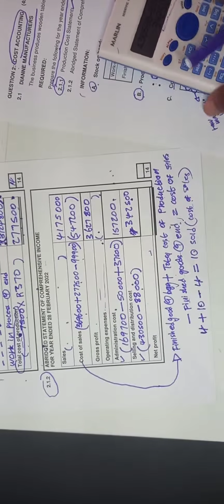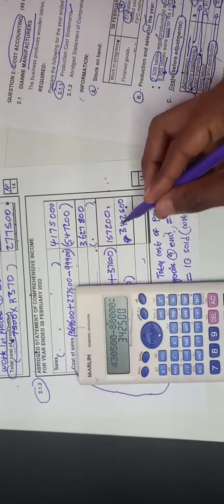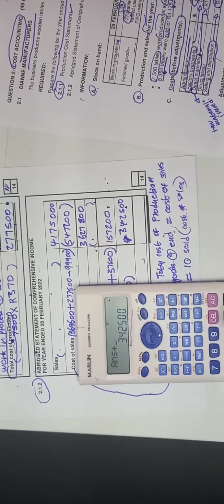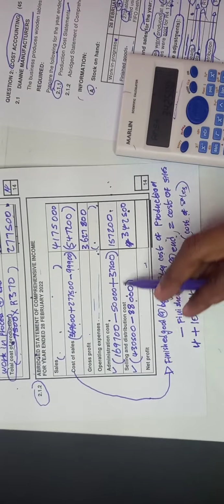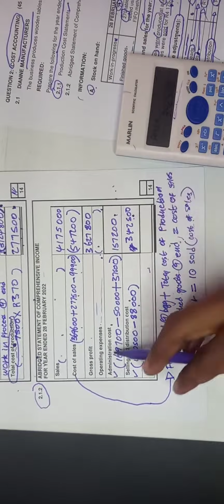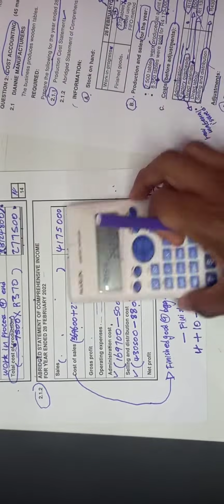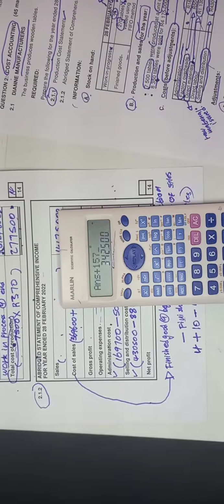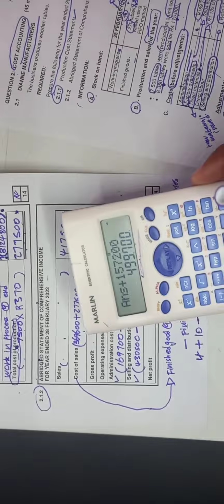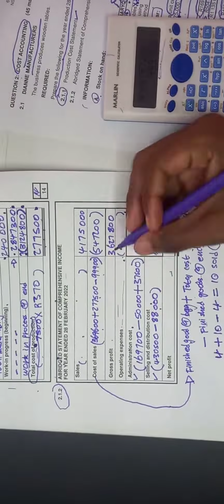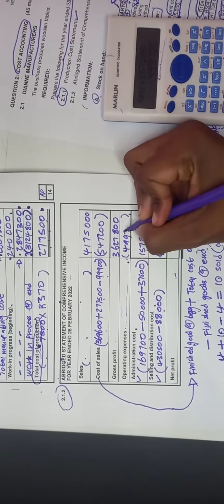So let's add them. Our selling and distribution is 342,500 plus our administration of how much? 157,200. Then we get an amount of 499,700. That's our operating expenses. 499,700.